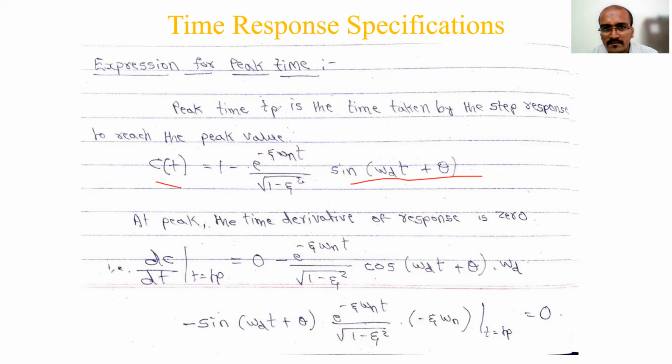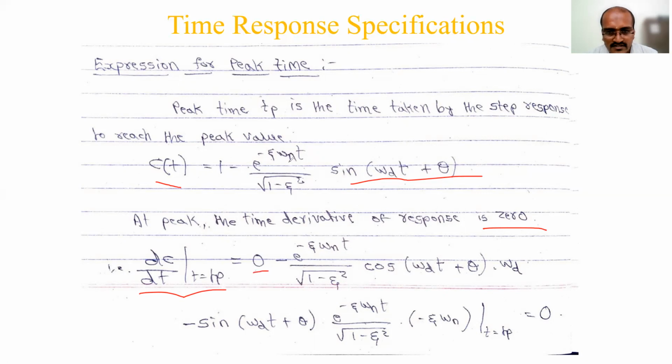Now TP is the time taken by the step response to reach the peak value. At the peak, the time derivative of the response is 0. So you have to take the differentiation of C of t: dc by dt when t equals TP. Next step, wherever t is there, we have to substitute TP. Differentiation of 1 is 0.